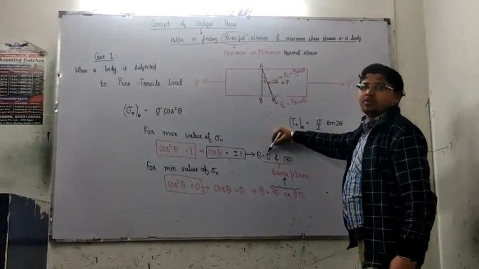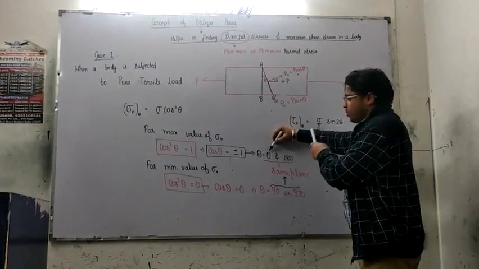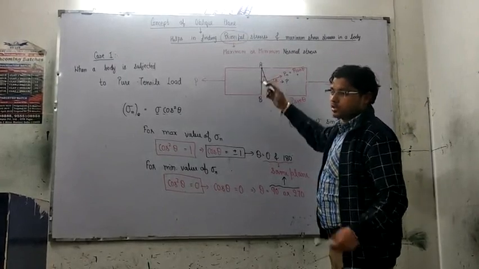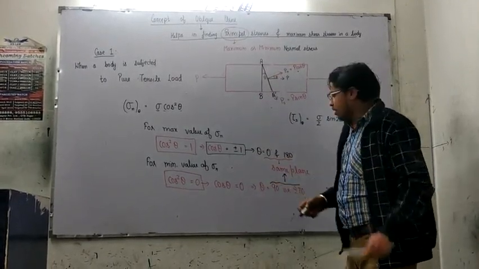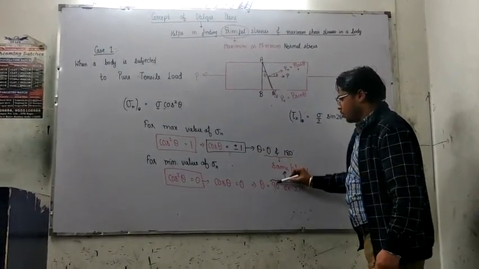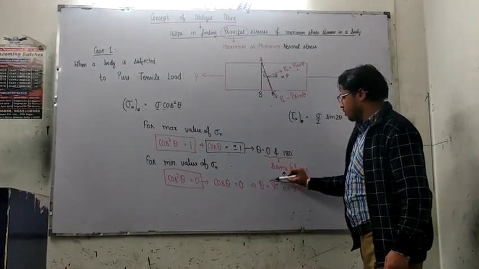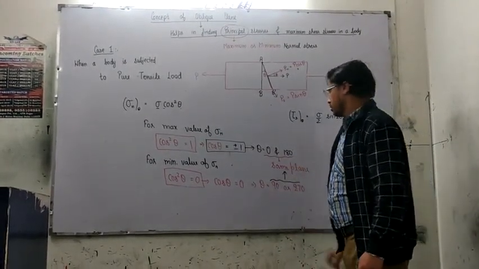So now we have concluded that our maximum value of principal stress will occur on a plane which coincides with the cross section itself, and the minimum value of normal stress will occur at a plane which is at 90 degree, right?